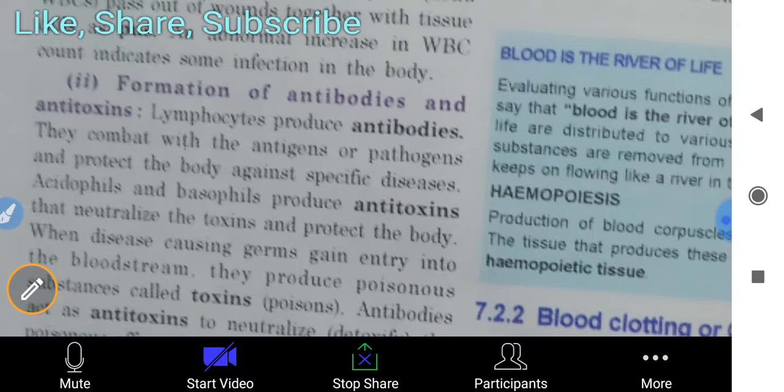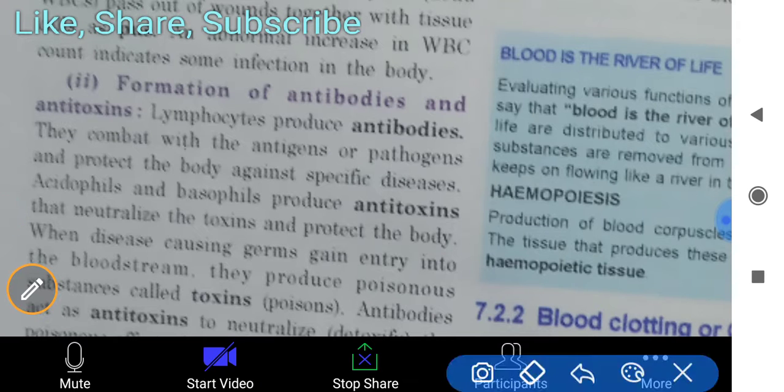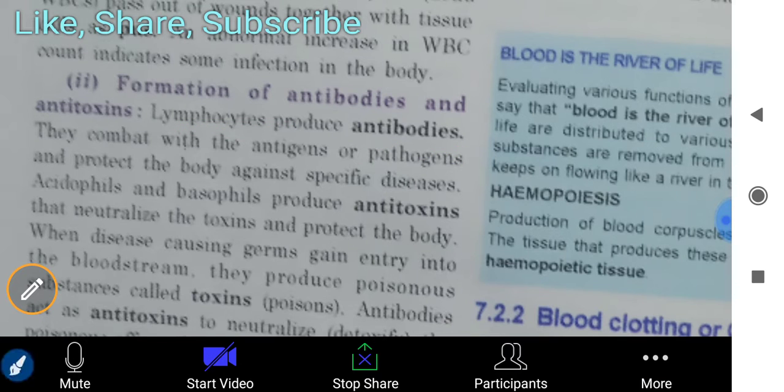I hope you remember the word antibodies, as you hear it many times. Lymphocytes produce antibodies; lymphocytes are the sites for producing antibodies. They combat the antigens or pathogens.